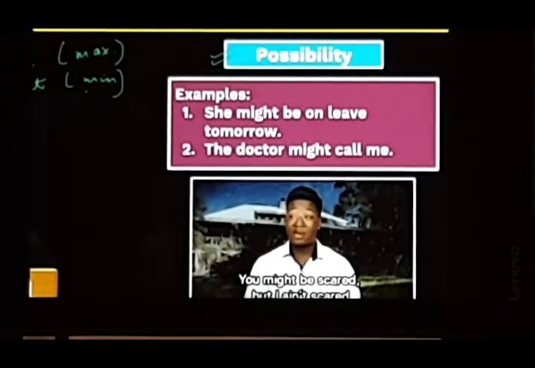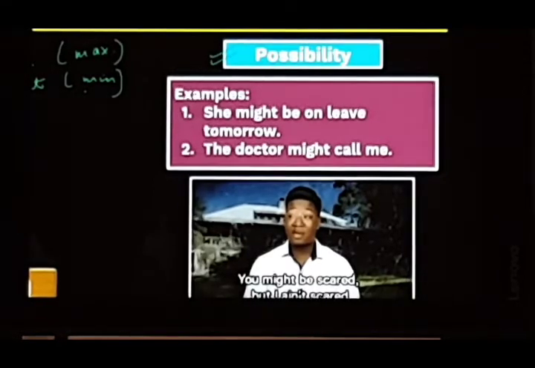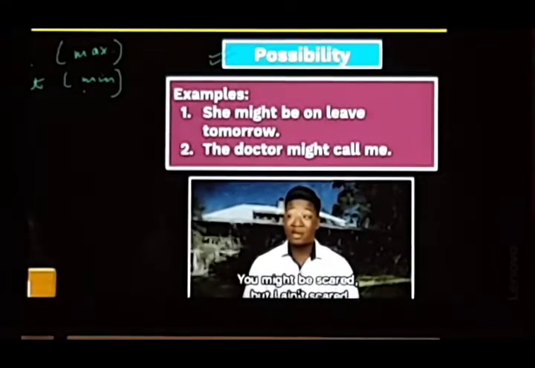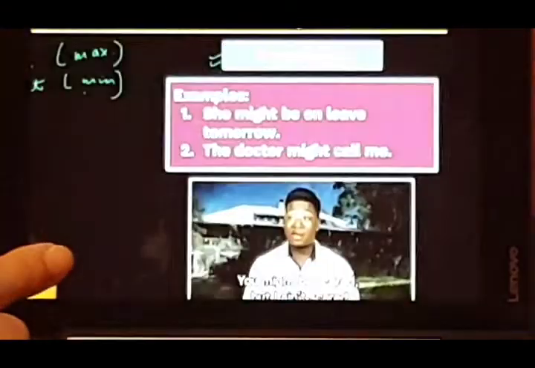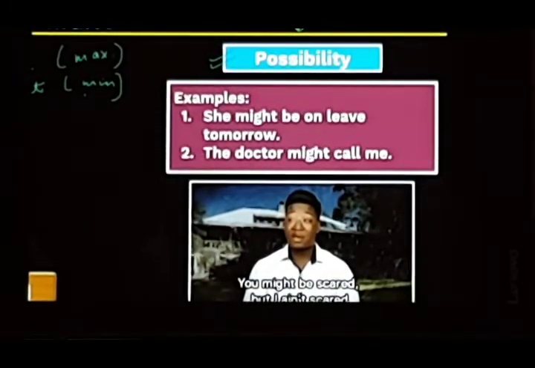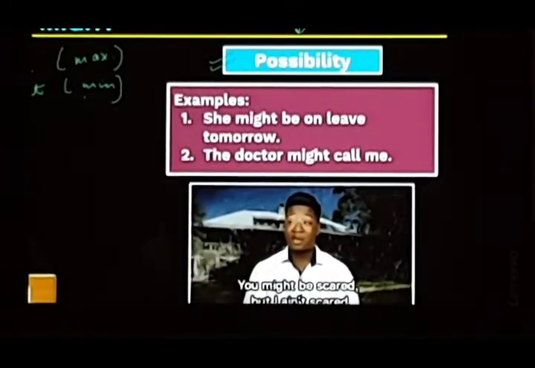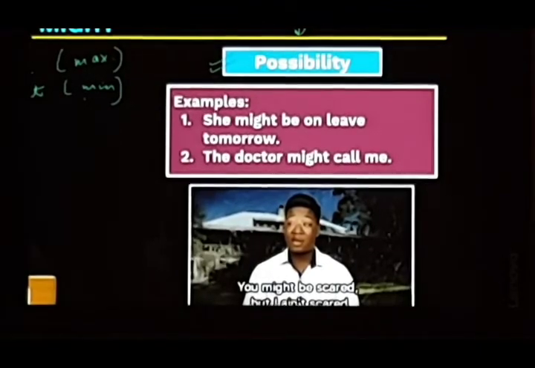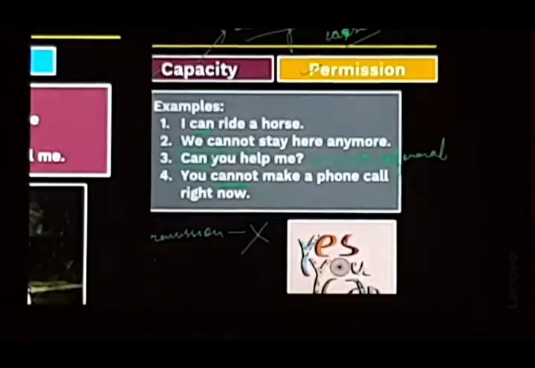In the example, she might be on leave tomorrow, that means we are not very sure. If we say she may be on leave tomorrow, that means we are quite sure, not exactly sure, but quite sure. But if we say she might be on leave, that means we are not very sure. The doctor might call me again. Unsureness of something, but we just say it.